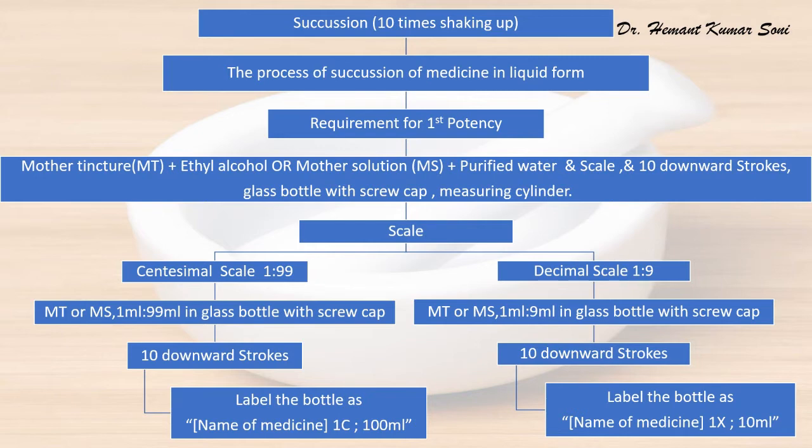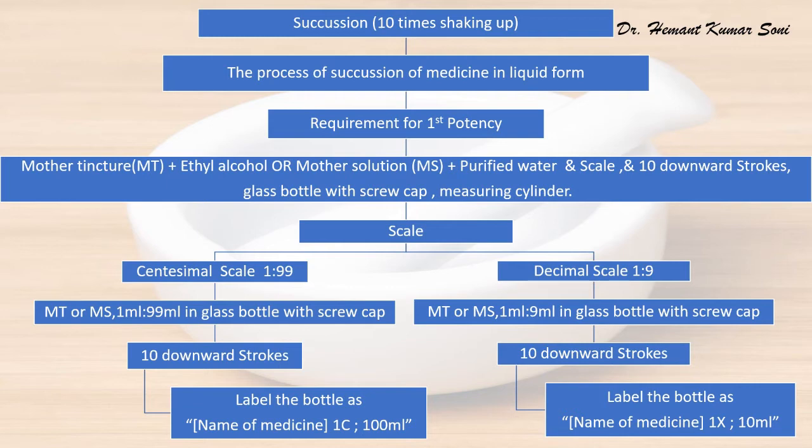The requirement of first potency is shown on the screen. In case of succussion of mother tincture in centesimal scale, 1 ml mother tincture and 99 ml ethyl alcohol are required. Then 10 downward uniform strokes are given according to the procedure explained in the previous slides. Therefore, 1C potency is obtained.